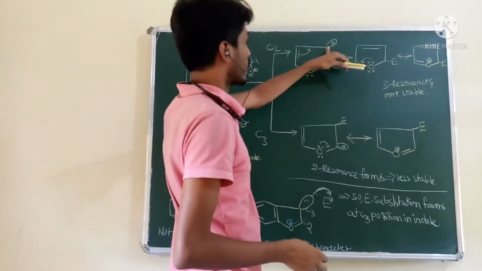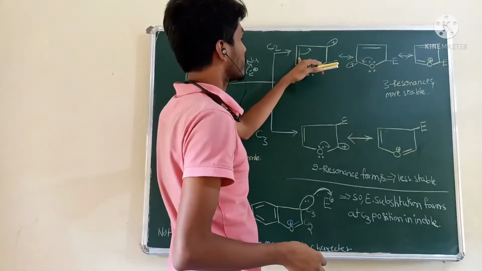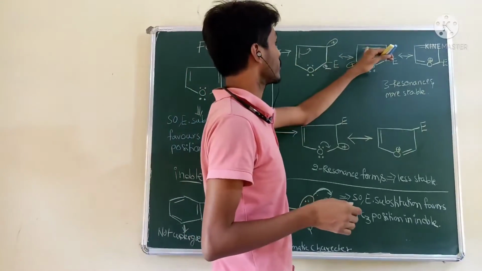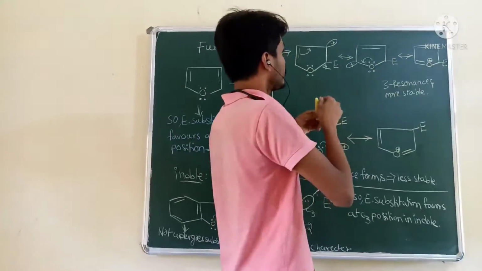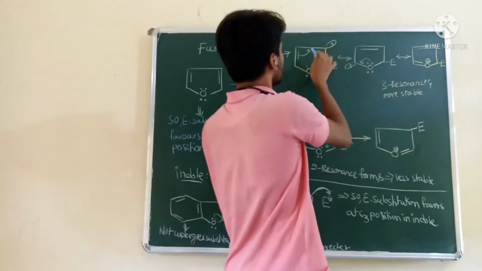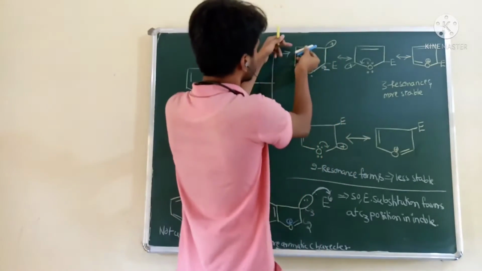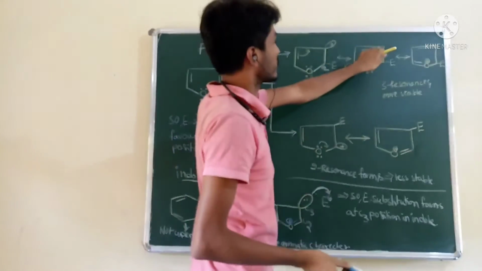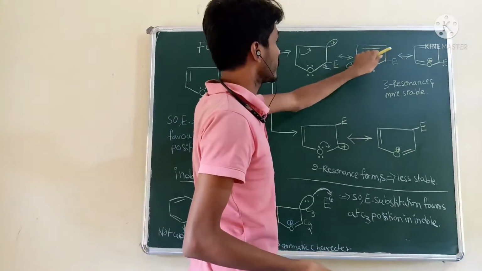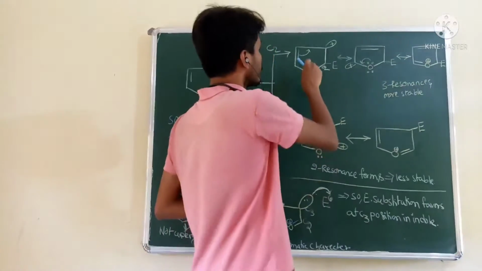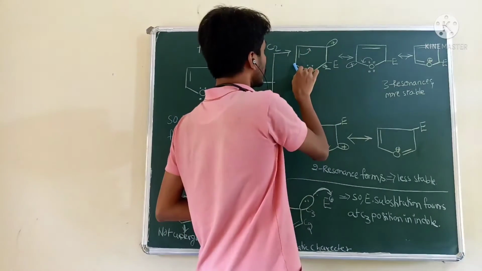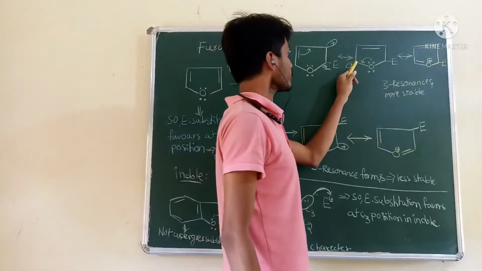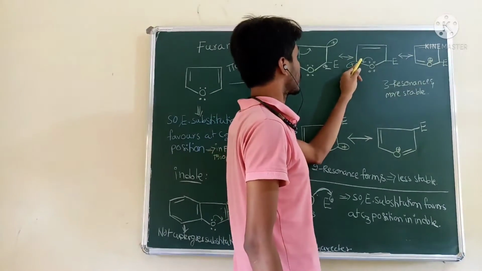Whenever positive charge forms in conjugation with a pi bond, there is resonance. This pi electron will move. This pi electron is taken by this carbon and donated to this positive charged carbon, so a double bond forms between these carbons. Whenever the electron is taken by this carbon, positive charge forms on this carbon.